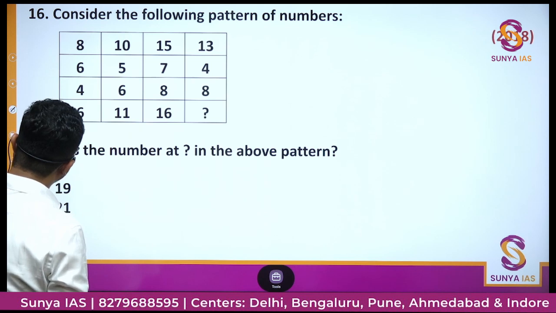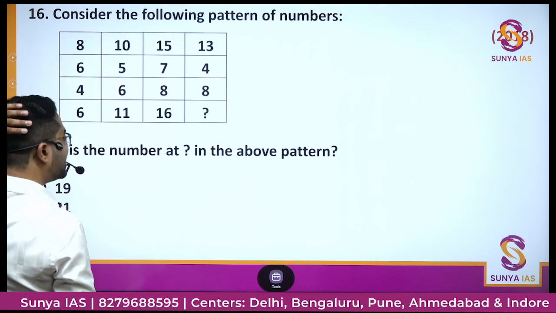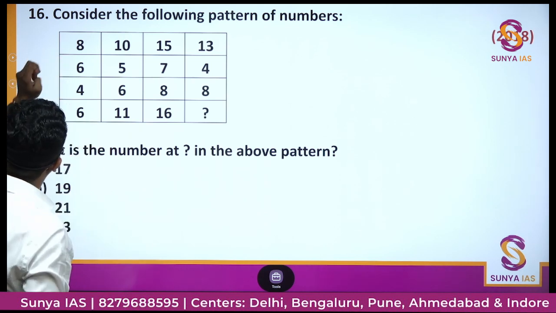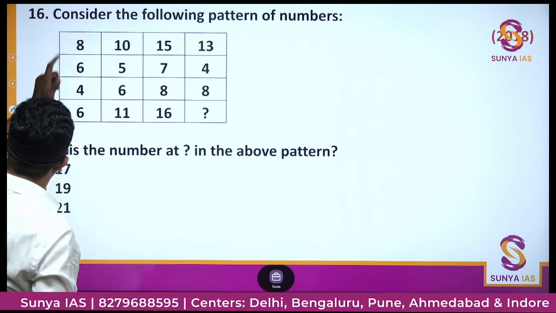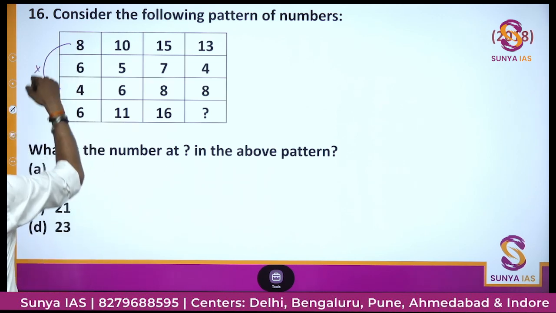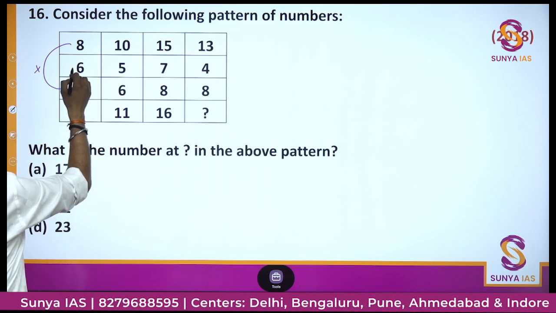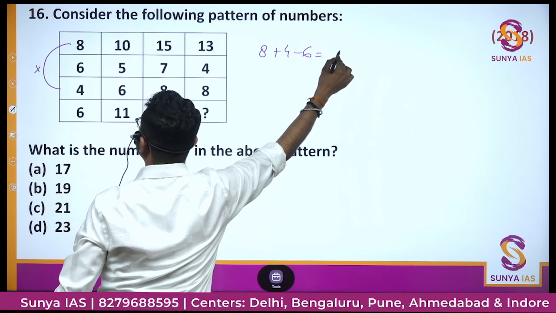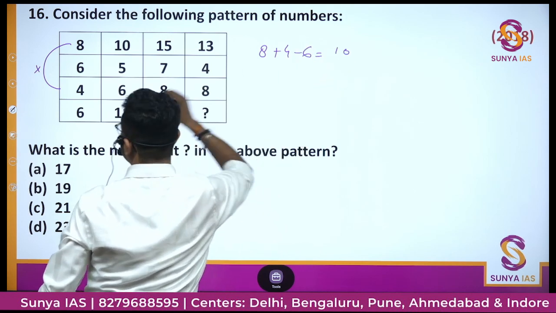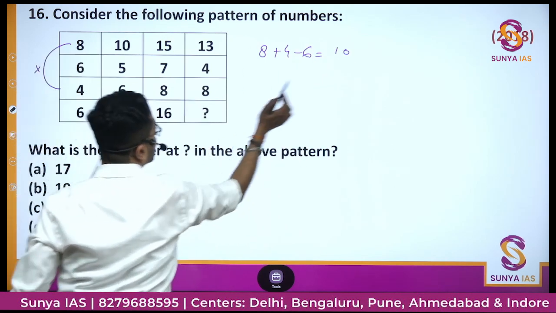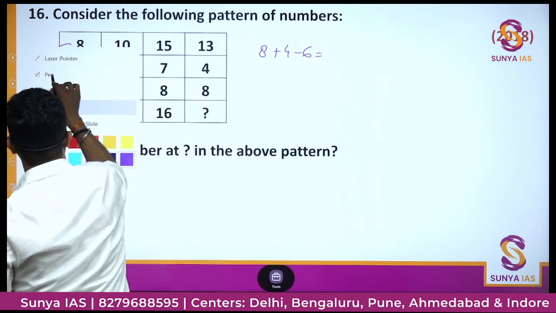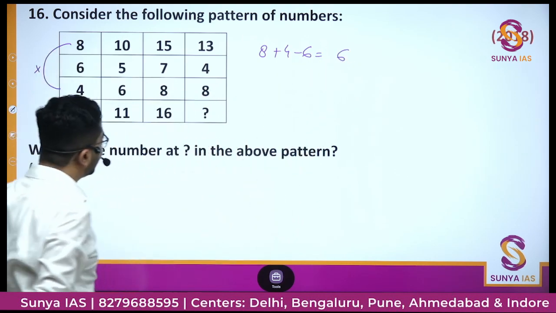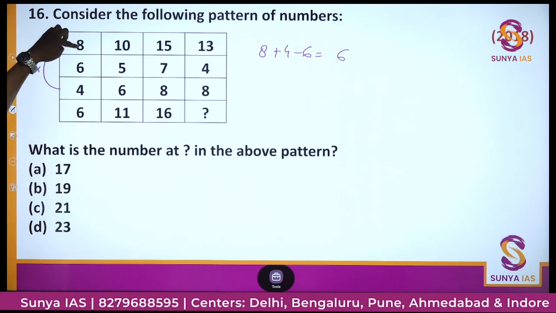If we do like this, 8 + 6 - 4, it is 10. No, this is not correct. Okay, if we do like this, 8 + 4 = 12, - 6 = 6. So 8 + 4 - 6 is 6, sorry. So what we did, we added this term, we subtracted this term, and we got 6.